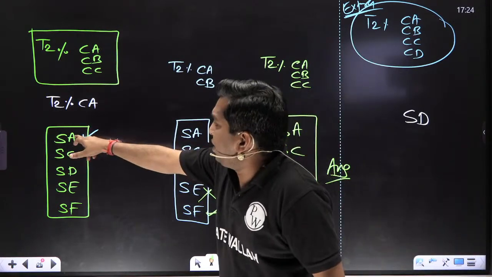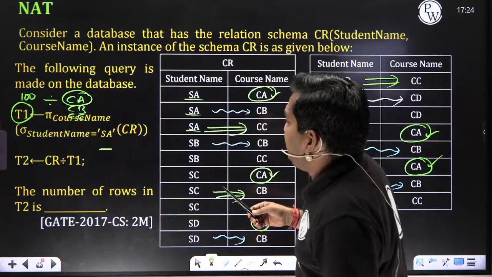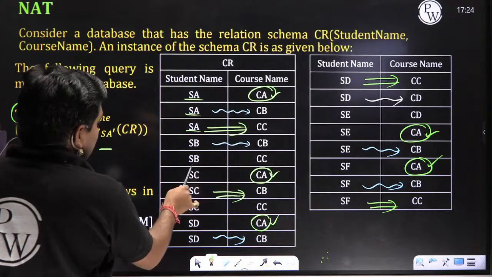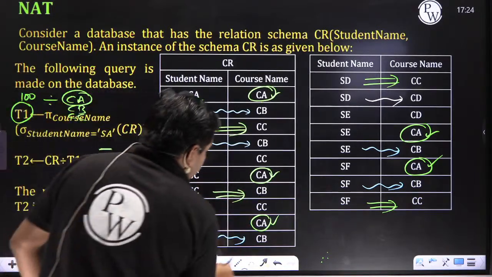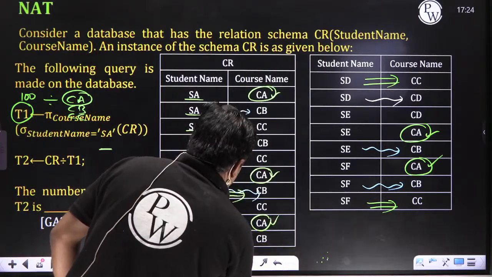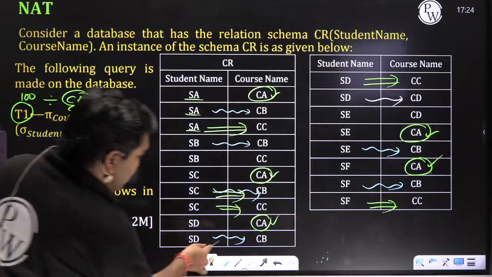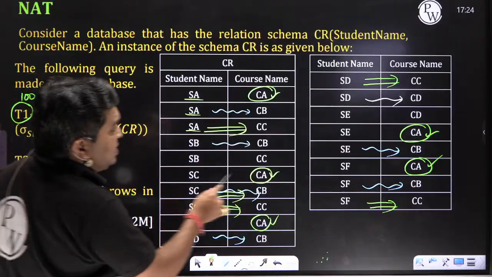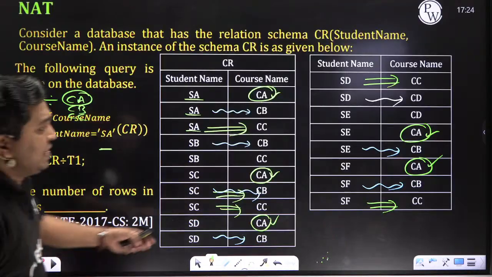What do you do? For SA, is CB there or not? For SC, is CB there? Yes, sir. For SD, CB is there. SE, CB is there? Yes, sir. Then SF, CB is there? Yes, sir.